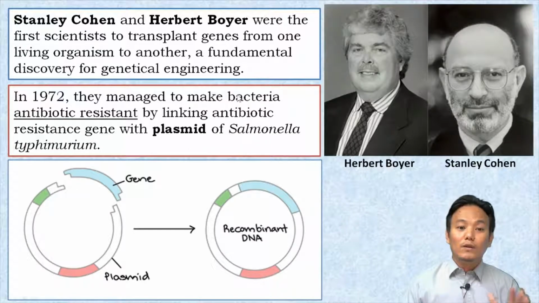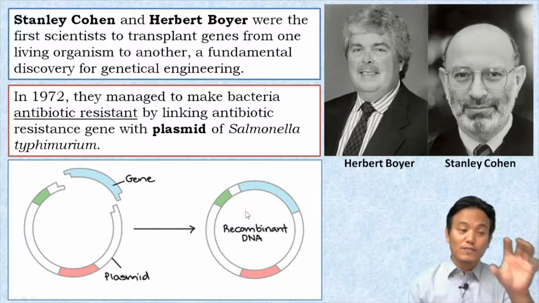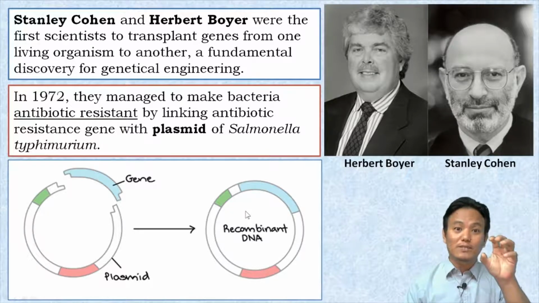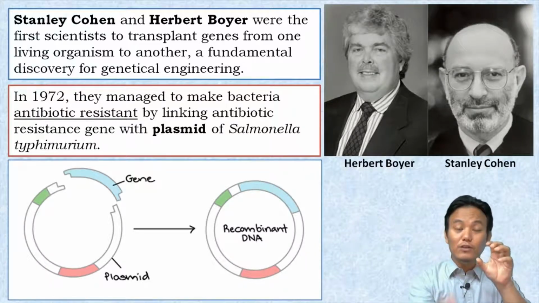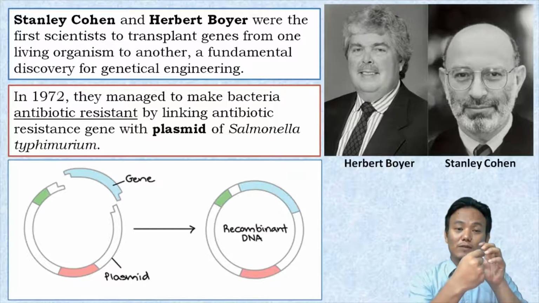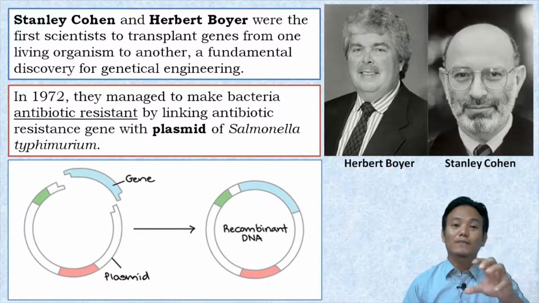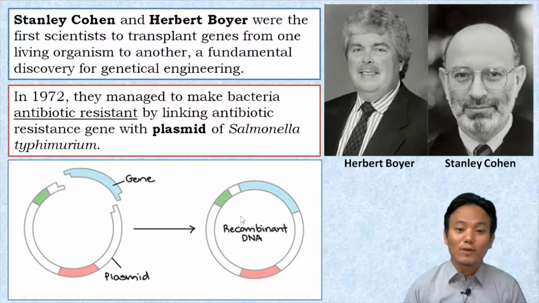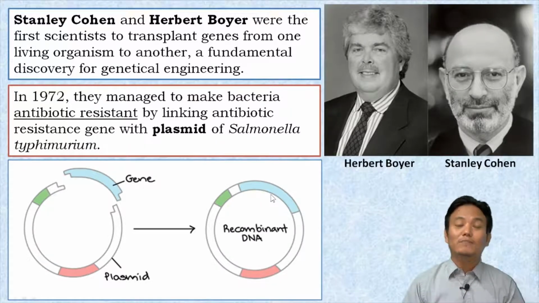Now, they were able to make bacteria antibiotic resistant by introducing this recombinant DNA into those bacteria. If we have a bacteria which is not antibiotic resistant, and this particular recombinant DNA is inserted into it, the bacterium will now become antibiotic resistant because it now contains the gene responsible for antibiotic resistance.